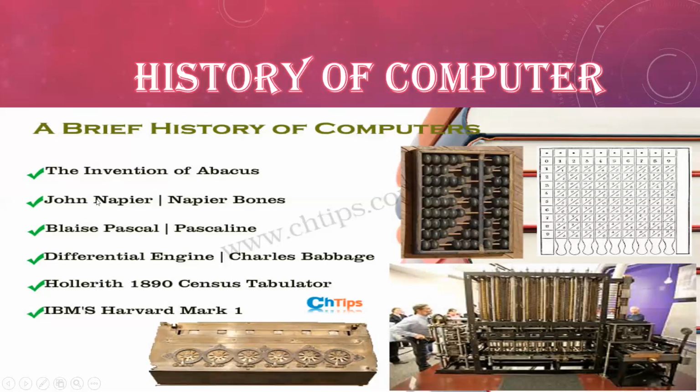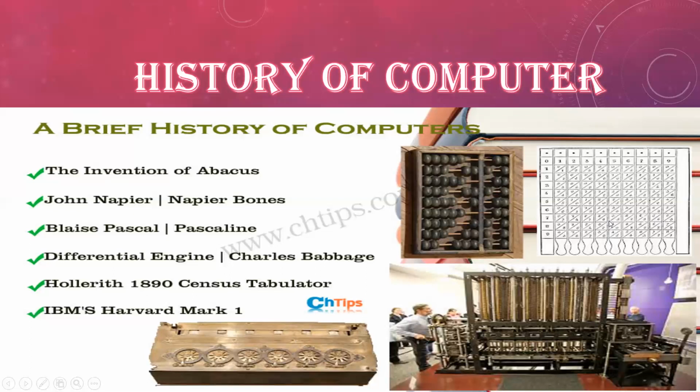Actually, these scientists were always trying to improve calculation at that time. How to improve the calculation, how to speed up the calculation. Because there was no other means to calculate anything. At that time there was no calculator, no computer.